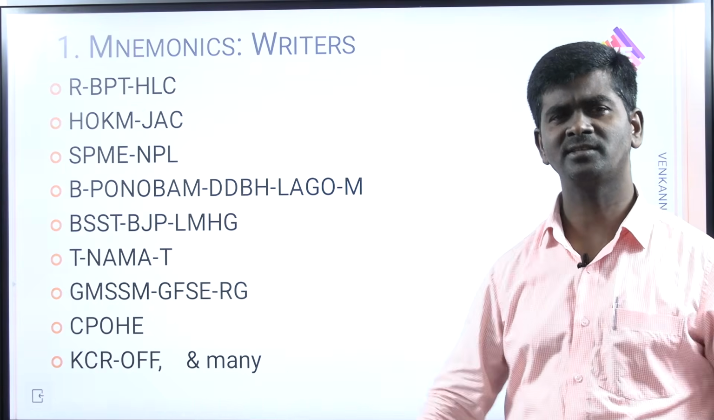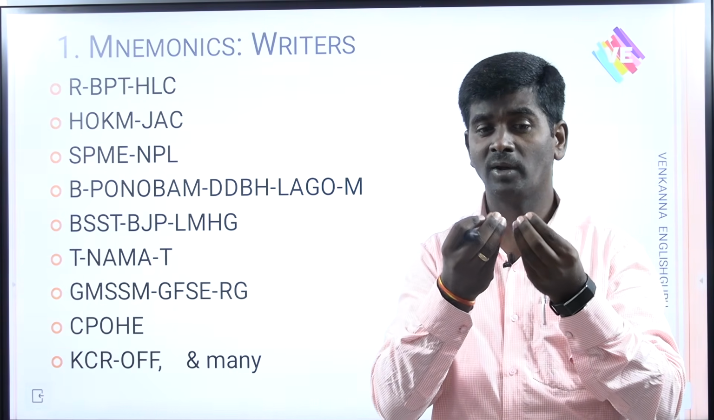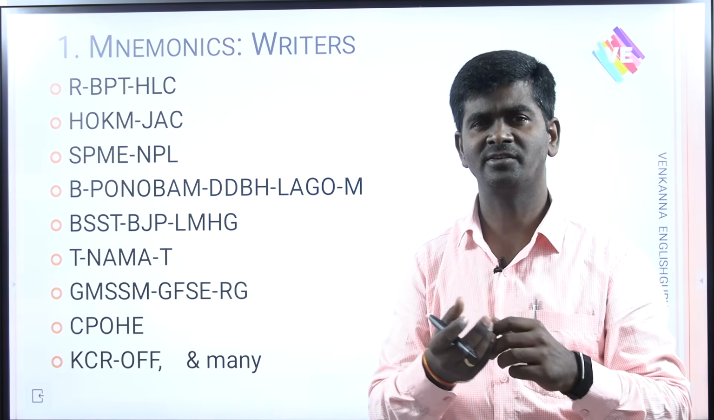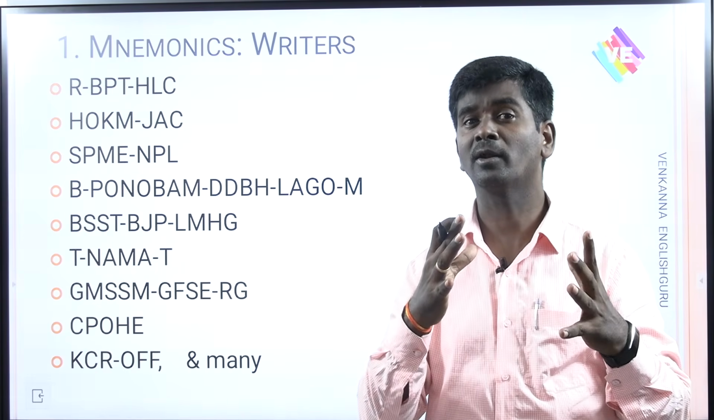You need to have this, my friends, because hardly any students qualify NET or JRF in English literature every time. Unless you have these types of codes, you cannot qualify.